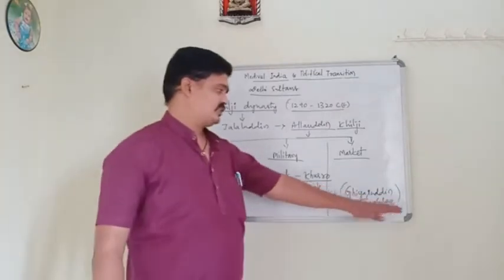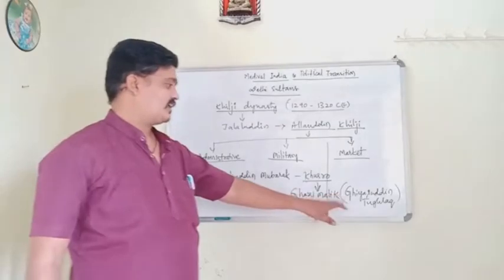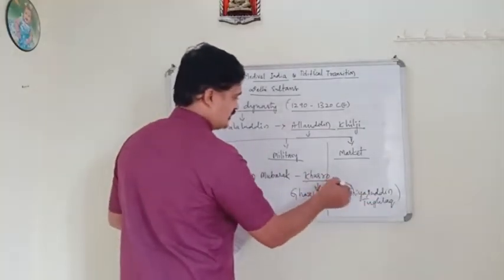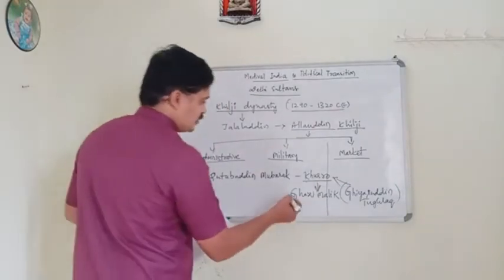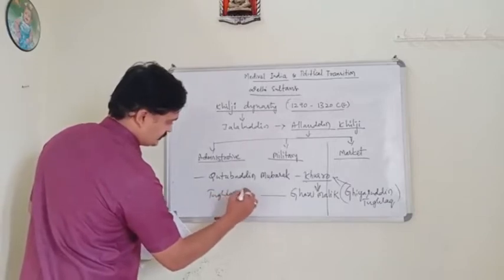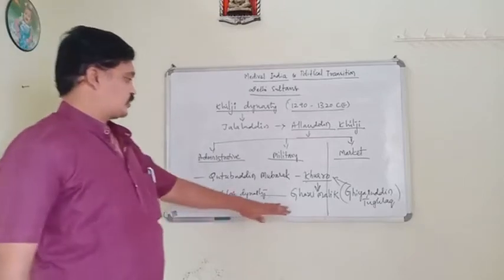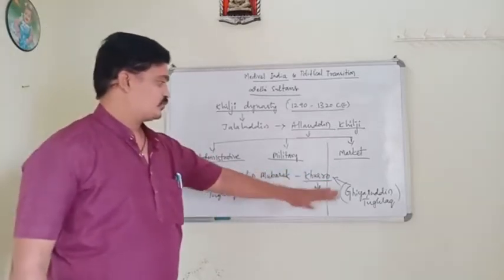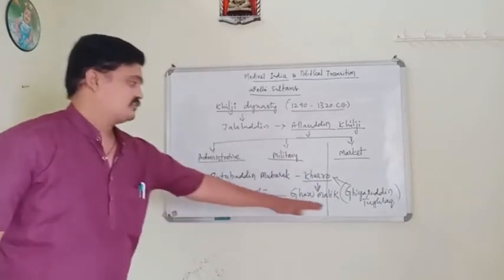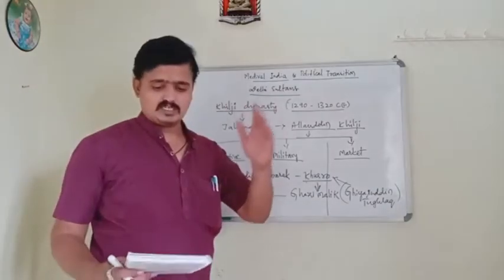Ghazi Malik and Ghiyasuddin Tughlaq are the same. By killing Khusro, he started his own dynasty called the Tughlaq Dynasty. After the death of Khusro, the Khilji Dynasty ended, and Ghazi Malik, or Ghiyasuddin Tughlaq, started his own dynasty.